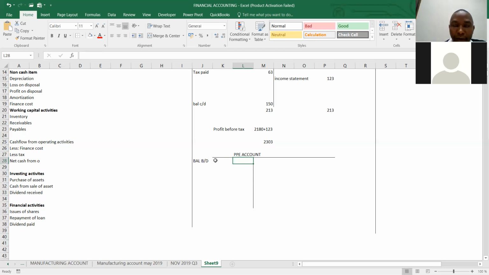So you know normally that the balancing figure in the balance sheet is the net book value. We have already less the accumulated depreciation. So I take 910 here, and the balance carried down for 2018 is what? 5910, yes. The property PPE, 5910. The other one is 7680, from the balance. Yes. Okay.